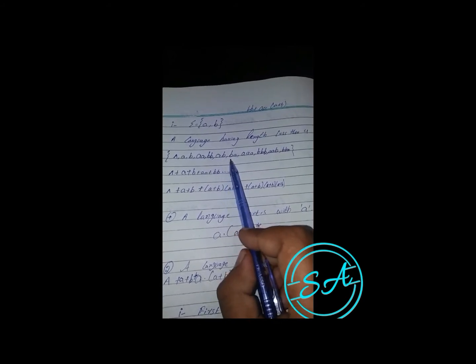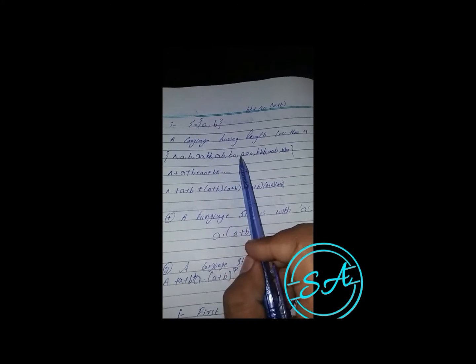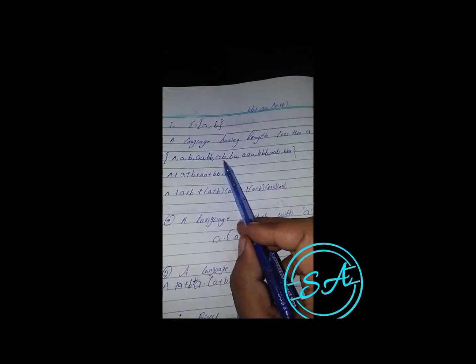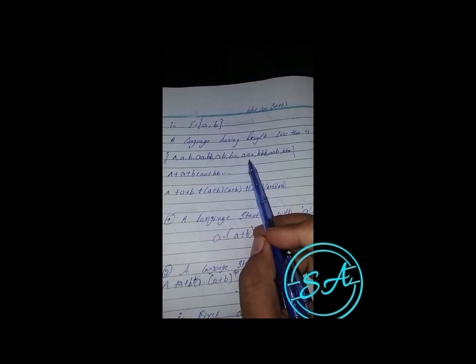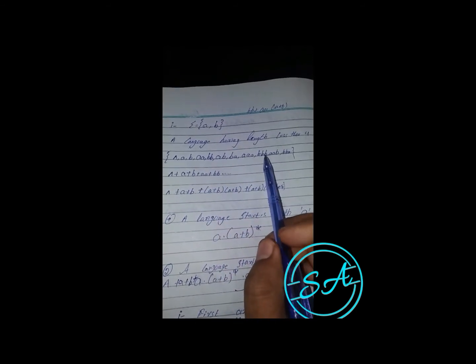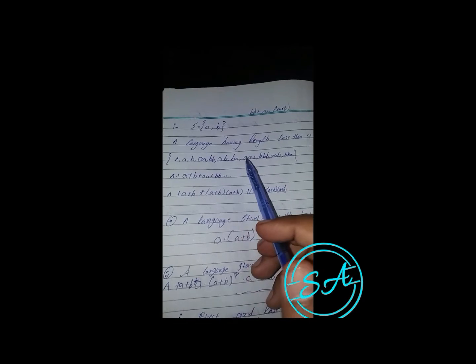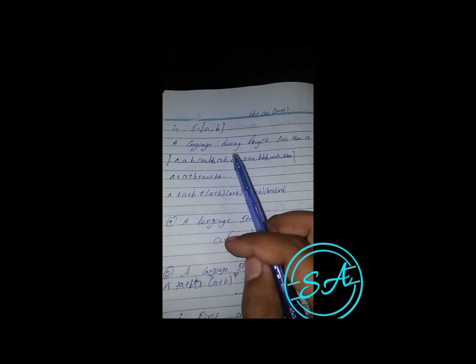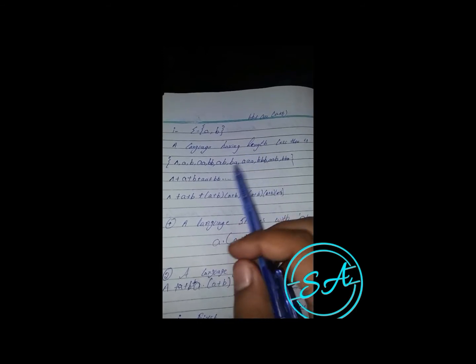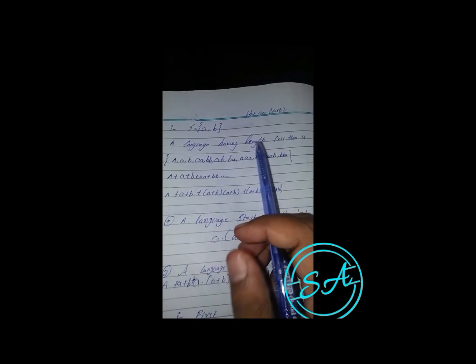So AB and BA are two different parts of the language, not the same. AB is not repeated anywhere, and triple A is not repeated anywhere. So this is the way you can write a regular expression of any language. I hope you understand regular expressions.